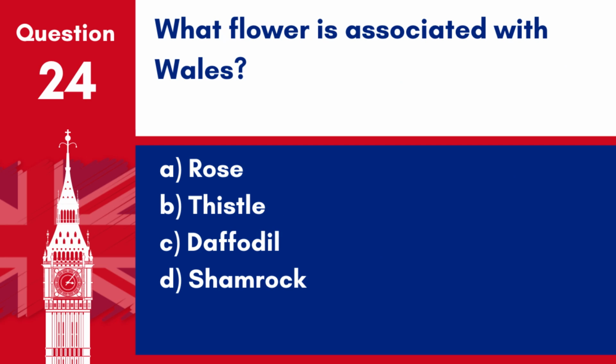Question 24. What flower is associated with Wales? A. Rose. B. Thistle. C. Daffodil. D. Shamrock. Answer C. Daffodil. The daffodil is the national flower of Wales, prominently featured in celebrations and national symbolism.